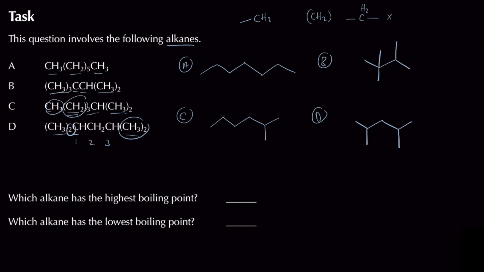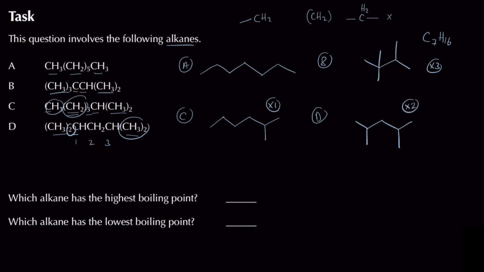Now if I look at C and D, they're both actually going to have the same formula for heptane. They're all going to have a formula of C7H16. They're all going to be isomers. A, B, C and D, they're all going to be isomers. In the case of A, I've got no branches. In the case of B, I've got 3 branches, and then if I were to look at C, I've got 1 branch over here. If I were to look at D, I've got 2 branches over here.